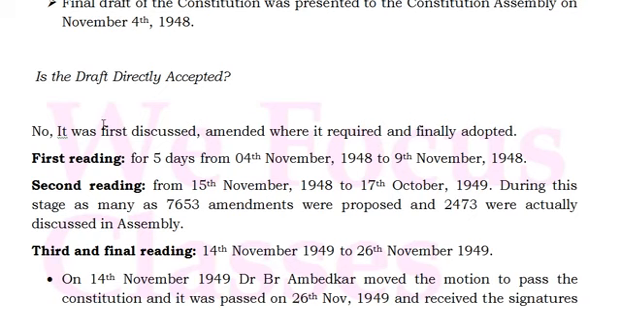And the second reading, this is very important, this is the lengthiest reading. It started on 15th November, 6 days after the first reading, and lasted almost 11 months, from November 1948 to October 1949. During this stage, as many as 7,653 amendments were proposed. See this, the numbers are in decreasing order. 7,653 amendments were proposed, and out of them 2,473 were actually discussed in the Assembly.